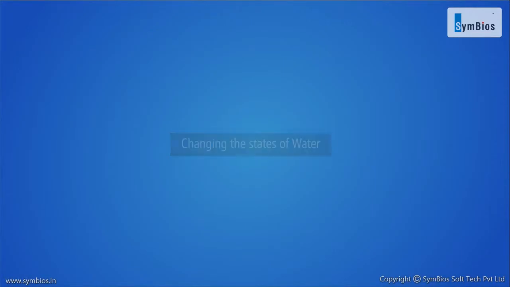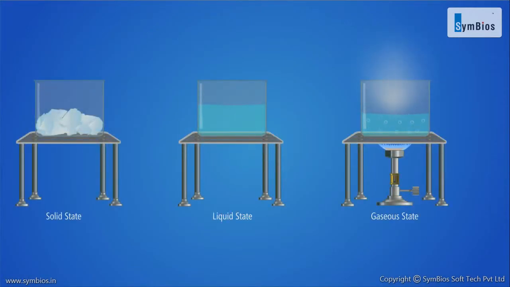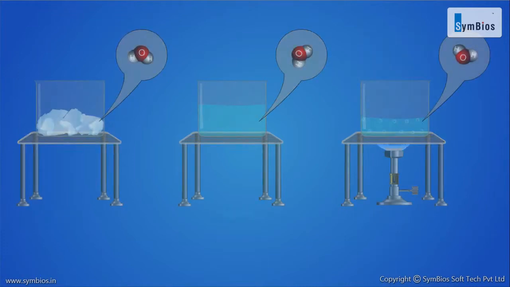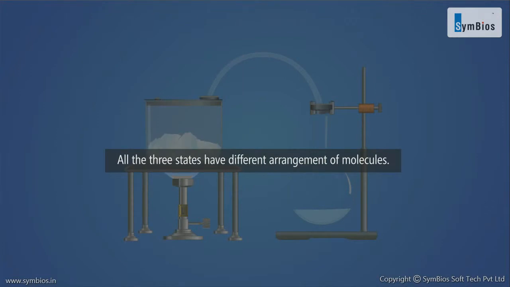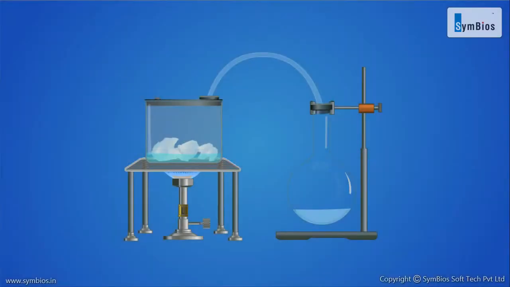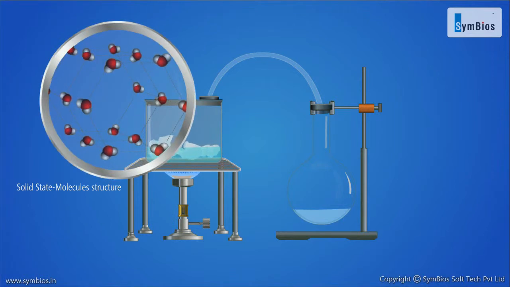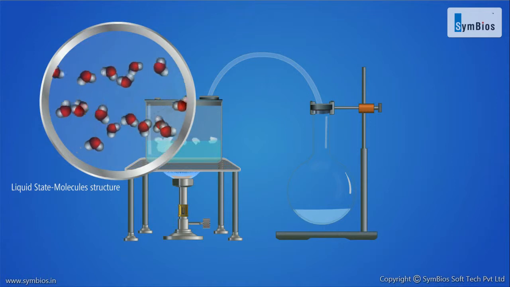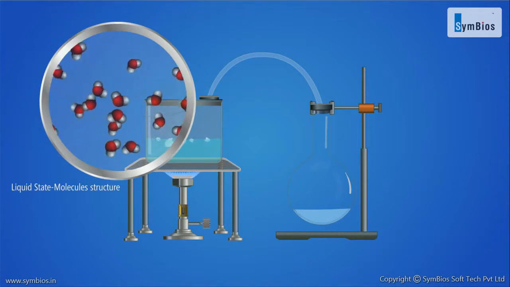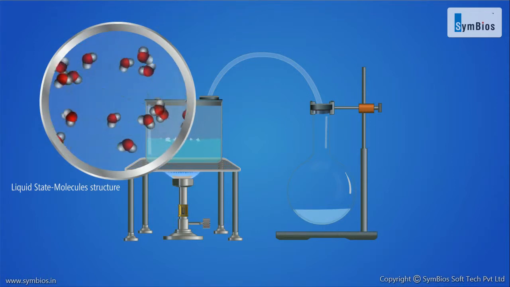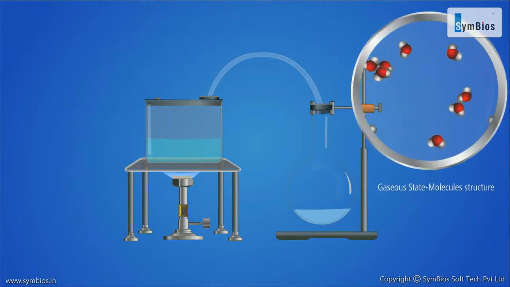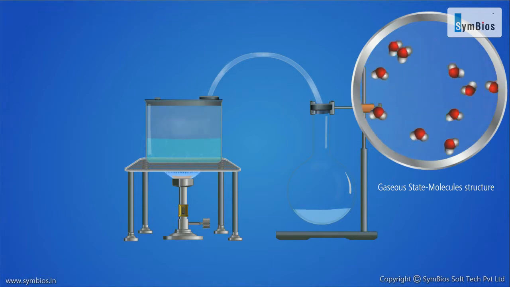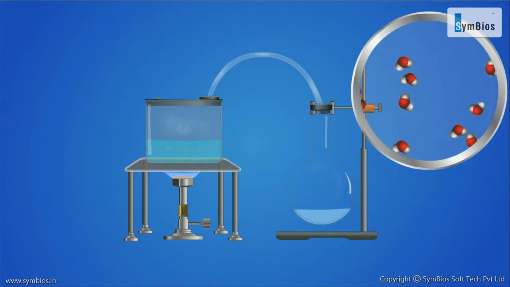Changing the states of water. In all the three states of water, the composition of water remains the same, that is H2O. However, all the three states have different arrangement of molecules. In solid state, the water molecules are compactly arranged. On heating, the intermolecular distances increase and ice melts to liquid state. On further heating, the molecules go far apart and this changes the liquid into gaseous vapors.